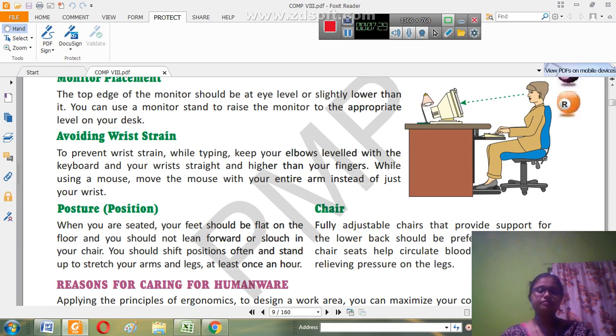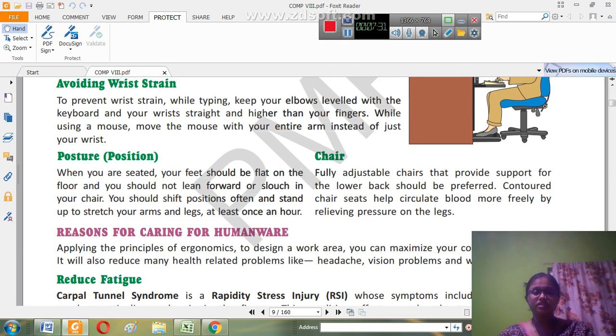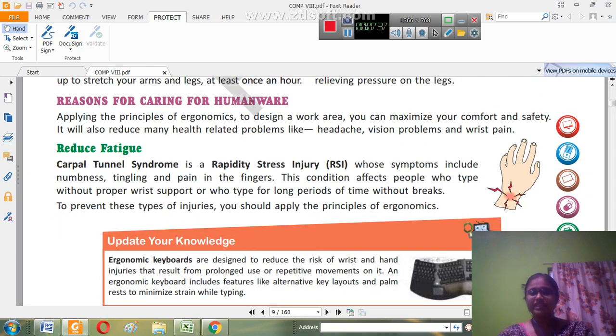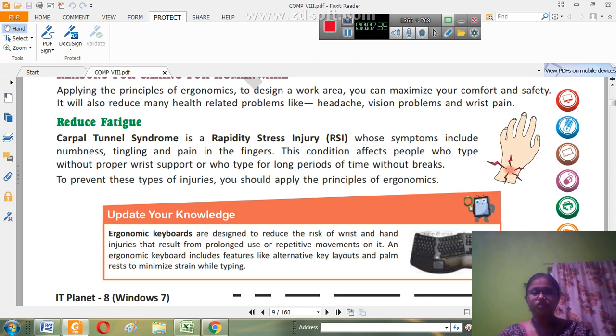These are the reasons why we should take care of the humanware: to reduce fatigue. Suppose there is carpal tunnel syndrome, which can happen if anyone keeps the wrist rest in an improper way.